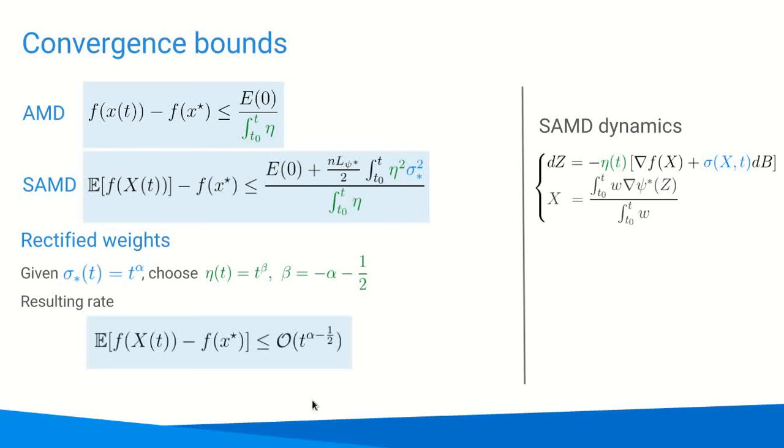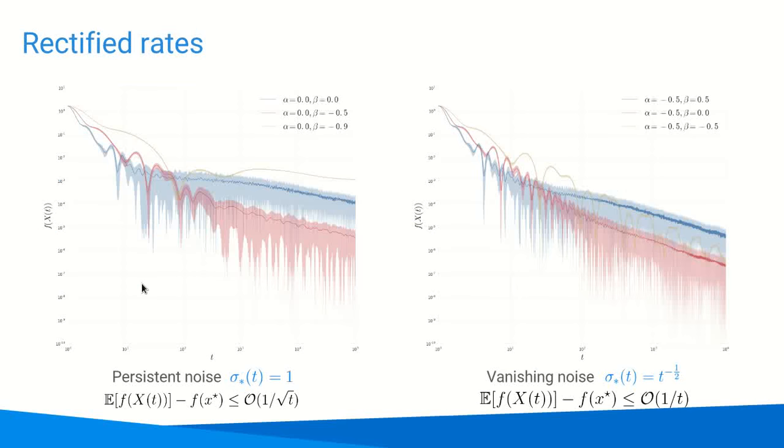The next natural question is what choice of parameter eta will give the best bound. This can be easily derived, for instance, if we have a polynomial bound on the noise. We verify these results experimentally on two examples here. The first example has persistent noise, in which case the optimal eta decays at a 1 over root t rate, and we recover the familiar 1 over root t convergence rate.